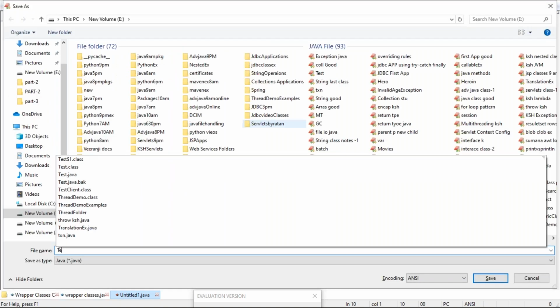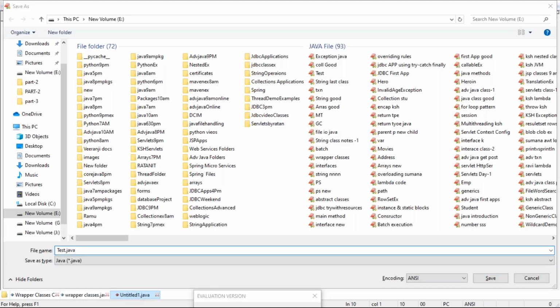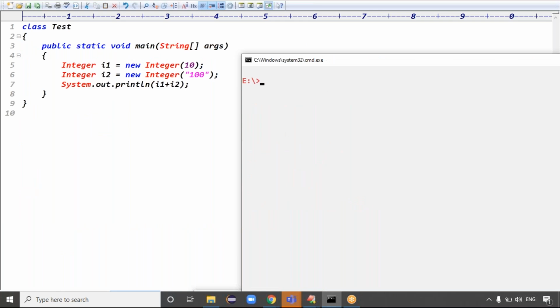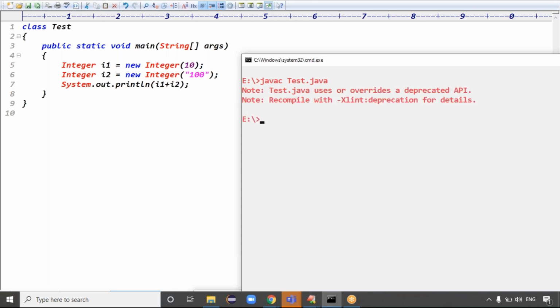Exactly. So you can save this code in local disk E. The file is called Test.java. Open the command prompt and run javac Test.java. The code compiles fine, but during compilation it may generate some warnings. Read that warning message once: Test.java uses or overrides a deprecated API.